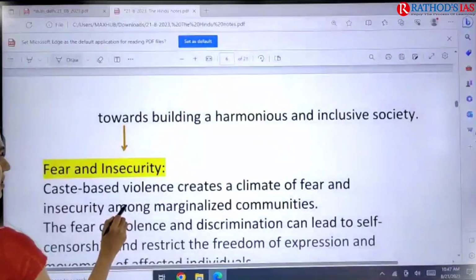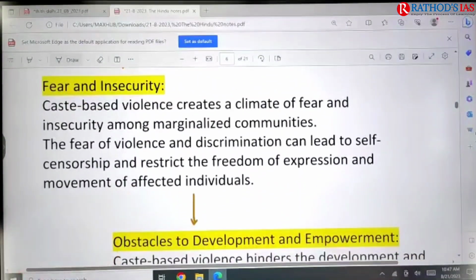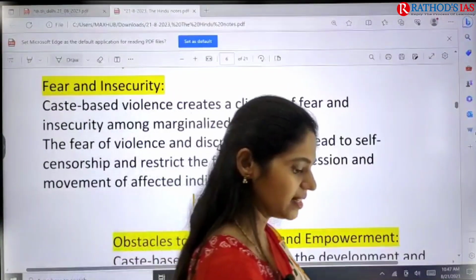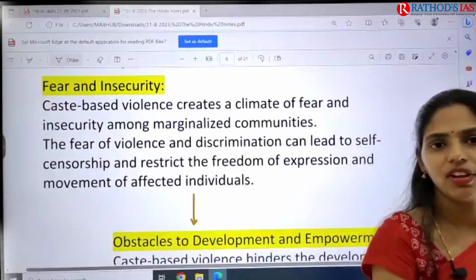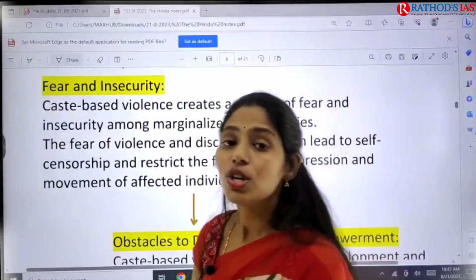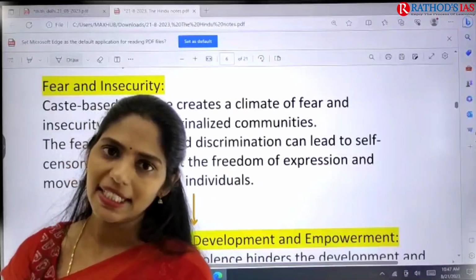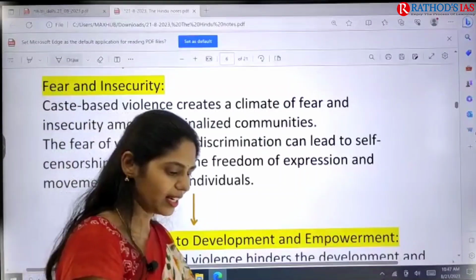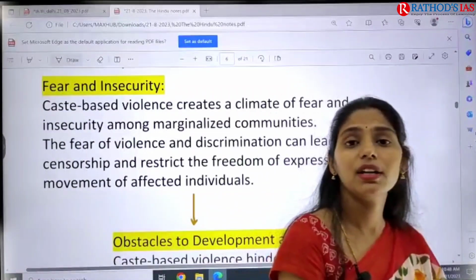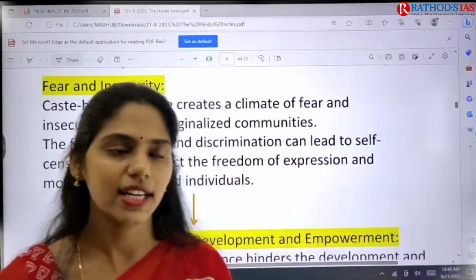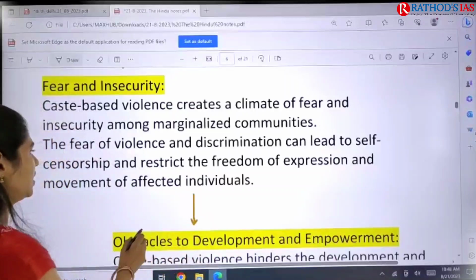And next one here is fear and insecurity. Because of this caste-based violence, people will be facing fear and insecurity, because if the government is not taking any action against the people who are doing this type of violence, people will be losing trust in the government. So that is the thing which is said here.